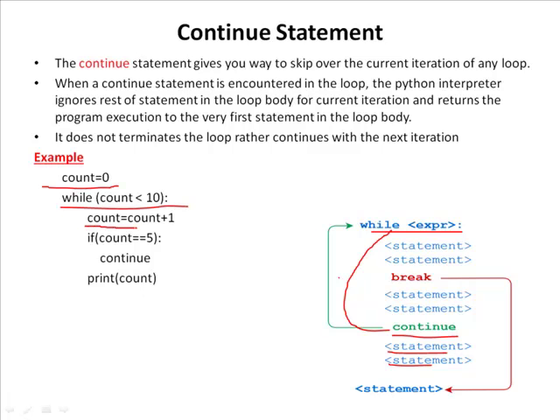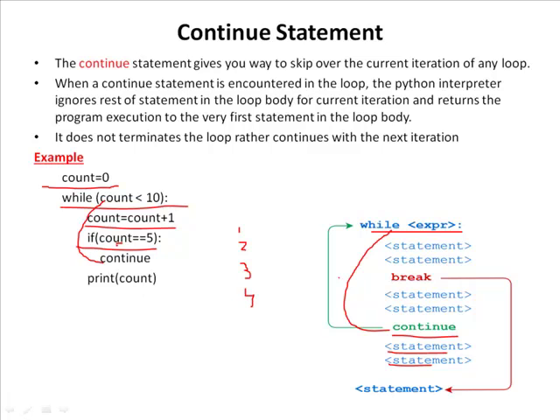loop the count value increases by 1 in every iteration, and here the condition is count equal to 5. If the count value is equal to 5, then the continue statement will skip the remaining statements and the control will jump from this statement to the while condition. In this program, in the first 4 iterations the count value is 1, 2, 3 and 4. In the fifth iteration, the count value is 5.